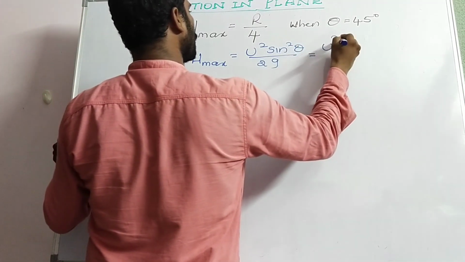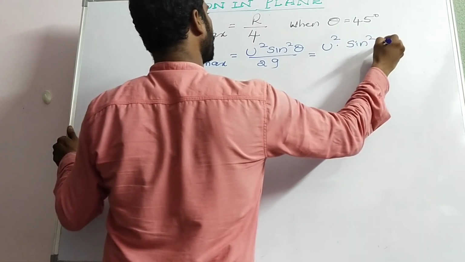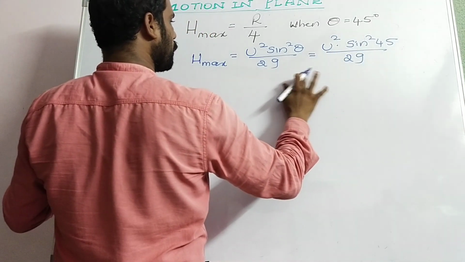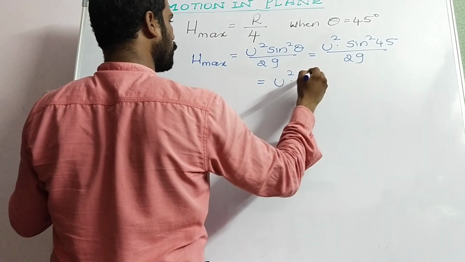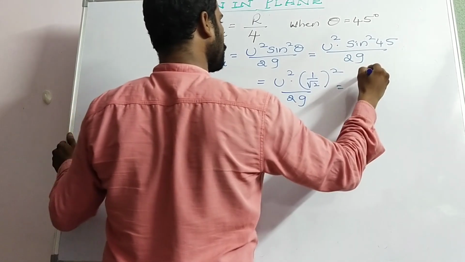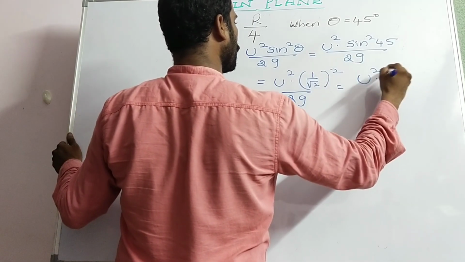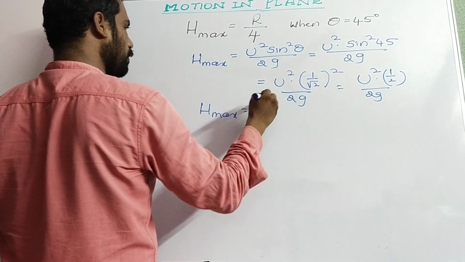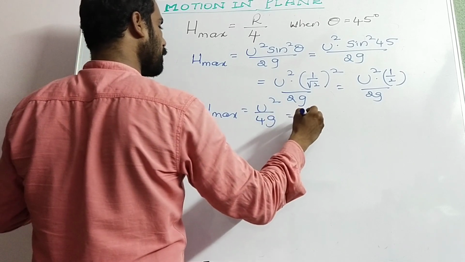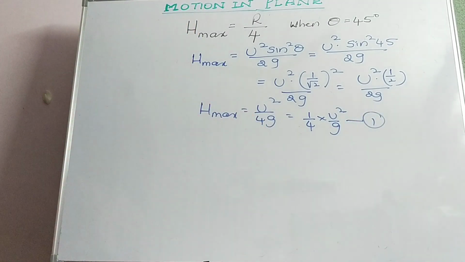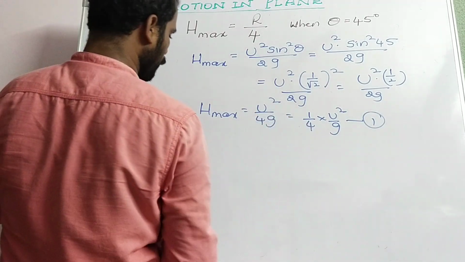That is equal to u square into sin square 45 by 2g. Now that expression can be written as u square into 1 by root 2 whole square by 2g, that is equal to u square into 1 by 2 by 2g. So after simplification we get H max is equal to u square by 4g, that is equal to 1 by 4 into u square by g. Say, expression number 1: H max is equal to u square by 4g, that is 1 by 4 into u square by g.